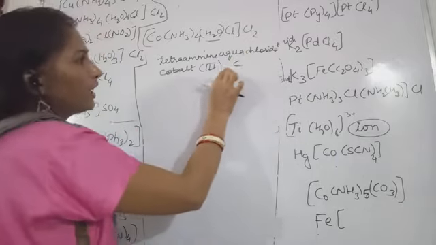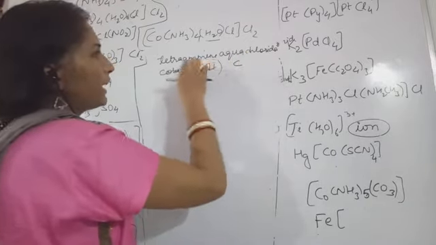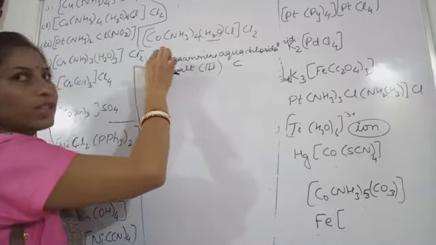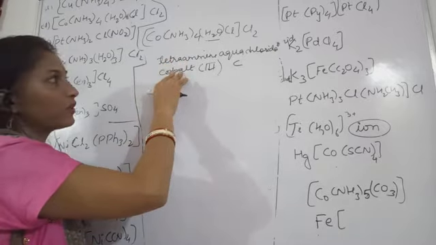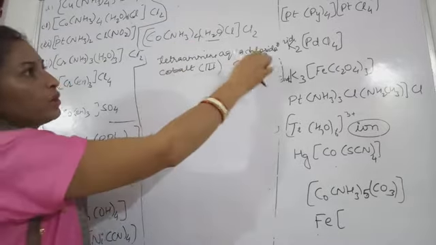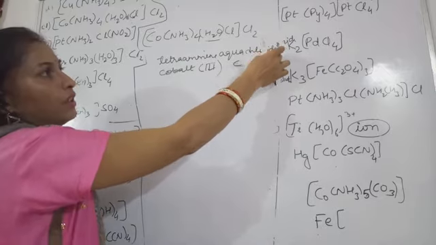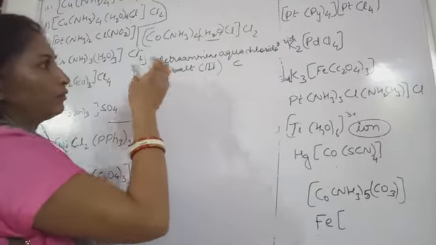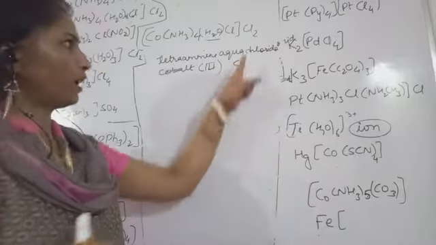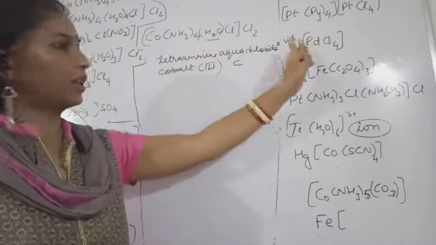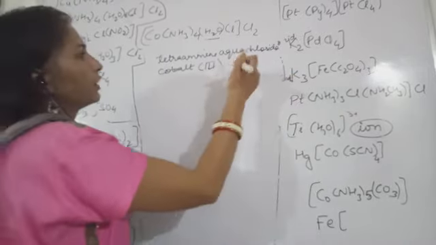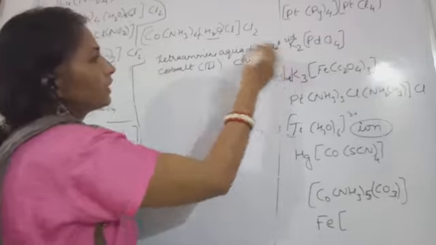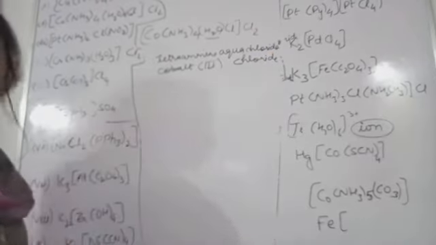Chloride will be written with a little bit of space, in between it and the species which we wrote here. Because we were mentioning the species present inside the coordination sphere, so no space was given in between, because I did not have that space here. That is why I shifted here. But if space was available, then I would have written it here only. So a little bit of space you will give, and then you will write chloride. Hope you understood.